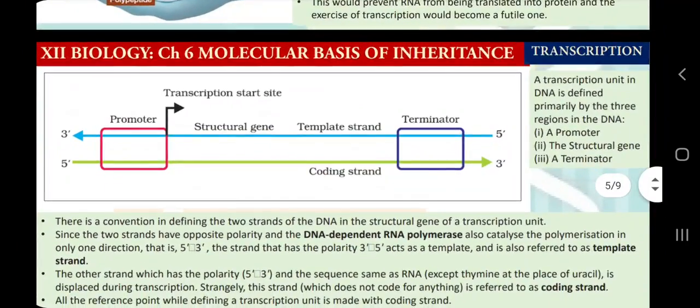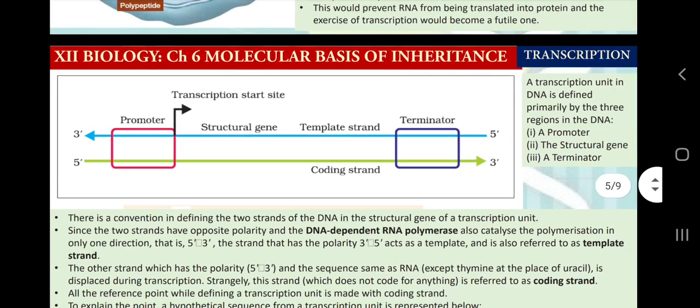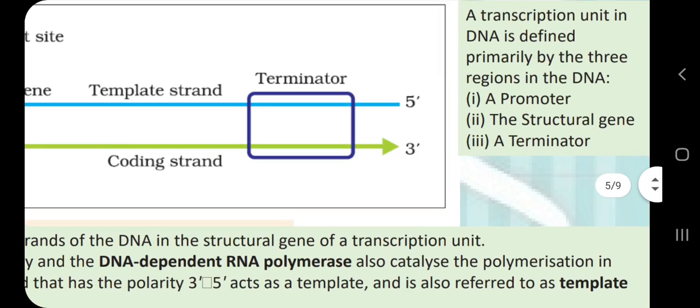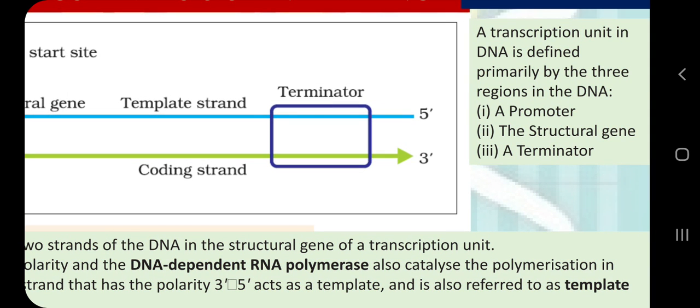I remember 2 or 3 years back, only the diagram of this transcription unit was asked. It was for 3 marks. So every detail given in NCERT is very useful, and diagrams should be well practiced by you, because in your board examination you will get some diagrams with missing labels. You have to label the diagram, or otherwise make the complete diagram. So the transcription unit I am showing here is as it is from NCERT. This transcription unit has 3 parts, which you can see here: the promoter, the structural gene, and the terminator.